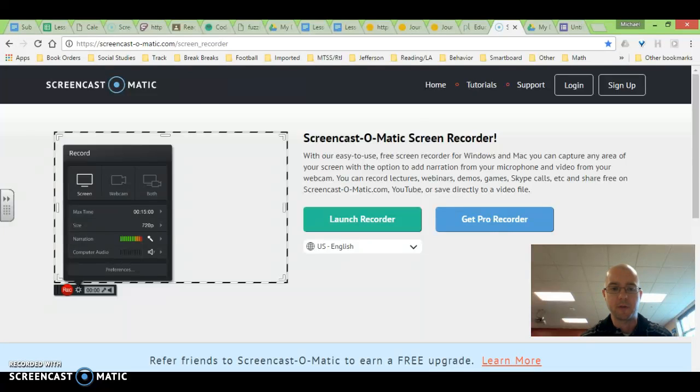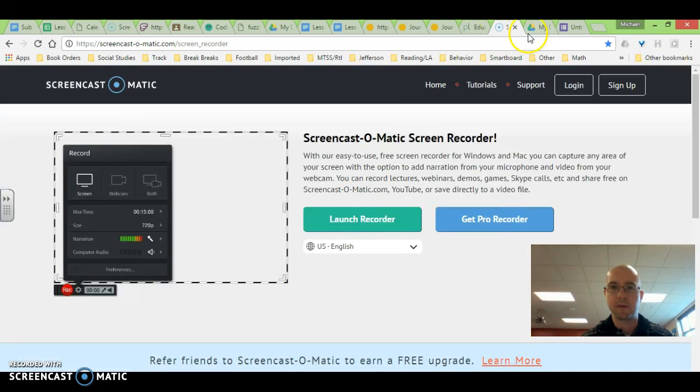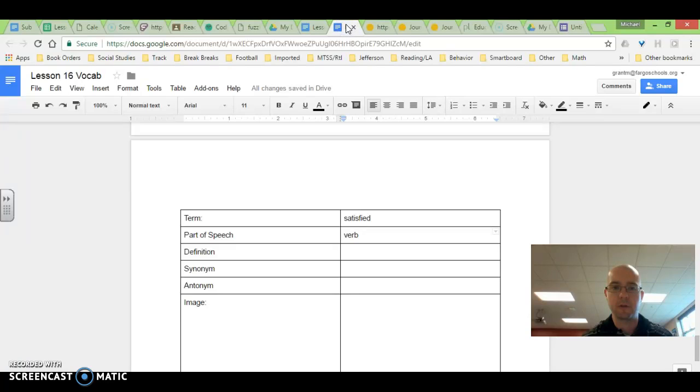Here we go, 4th graders. Let's take a look at our learning target today. For reading, what is personification? So let's take a look at the anchor chart.